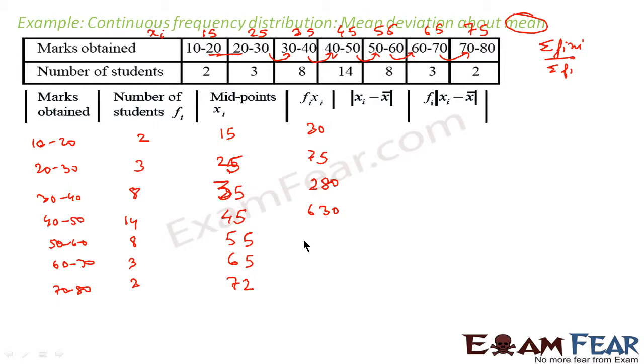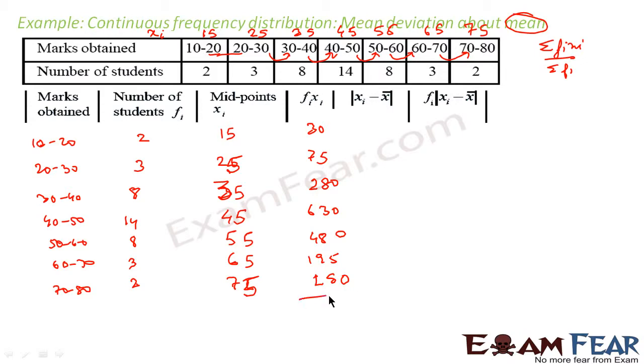Correct? 55 into 8, let's find this value, 440. 65 into 3 is nothing but 195, and 75 into 2 is nothing but 150.